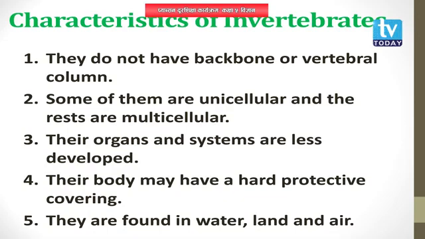Unicellular means the animals that are made up of a single cell, and multicellular means the animals that are made up of many cells. Some invertebrates may be multicellular and some may be unicellular. Next, they have a less developed body. The organs and systems are less developed in invertebrates.